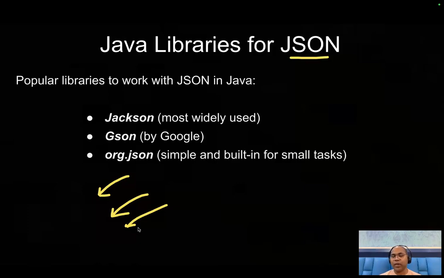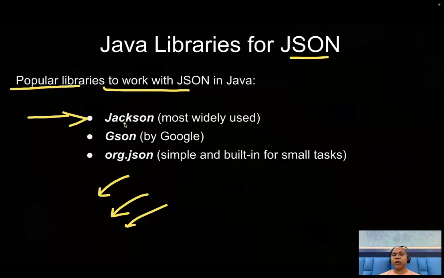These are very common things, and every programming language and every application needs to exchange data. JSON is the common format for service communication. Due to that, the open source community has exposed libraries so that anyone can just use a library and fulfill all the operations we are going to talk about. The popular library that works with JSON in the Java community is Jackson, which we are going to talk about today. It is the most widely used library, but it is not the only one. Lots of libraries are available.